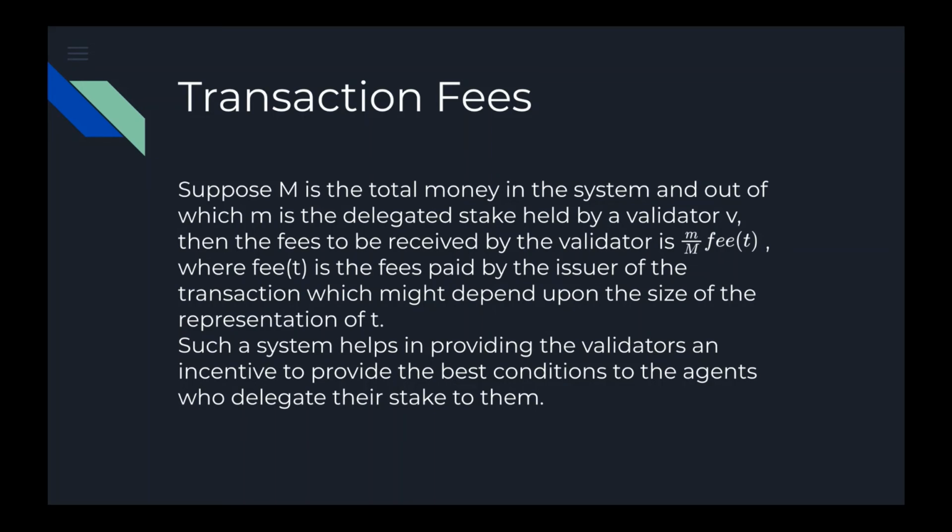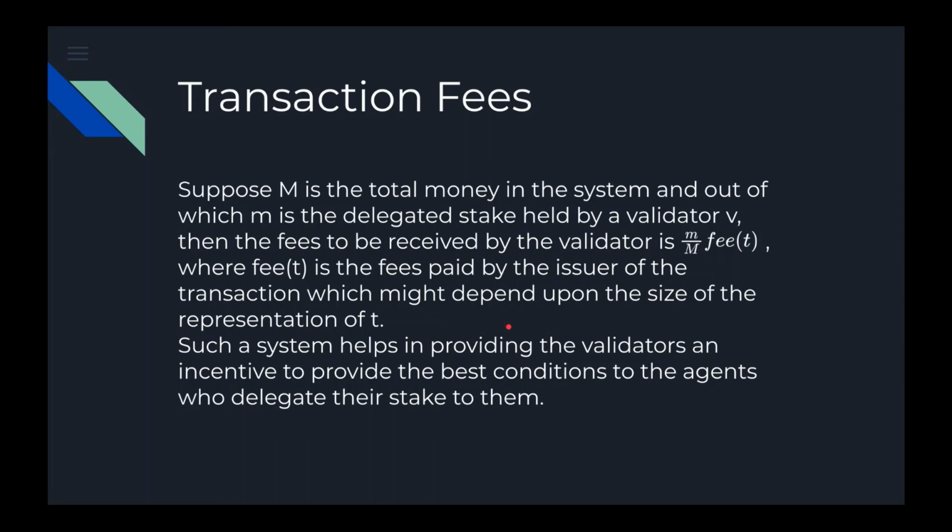For example, suppose capital M is the total money in the system, out of which m is the delegated stake held by a validator V. Then the fees to be received by the validator is this, where the fees might depend upon the size of the representation of T. Now in ABC, unlike Bitcoin, the fees cannot easily be determined by a market mechanism, as we need more than 2/3 of validator power to sign the transaction.